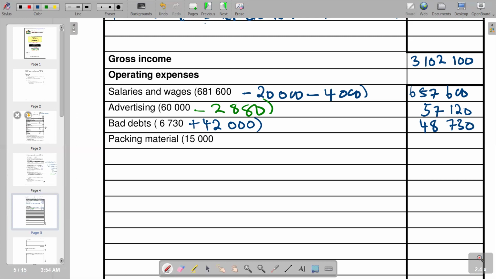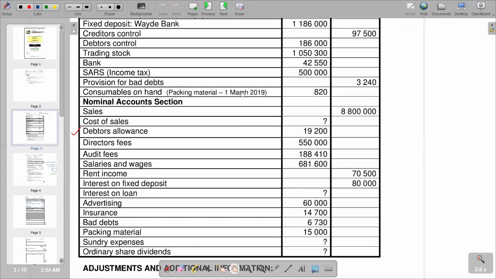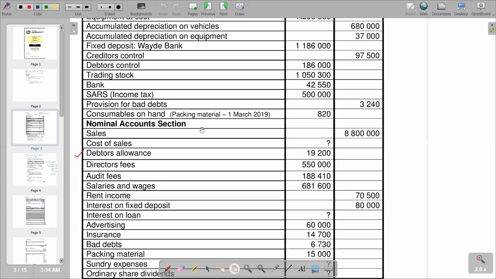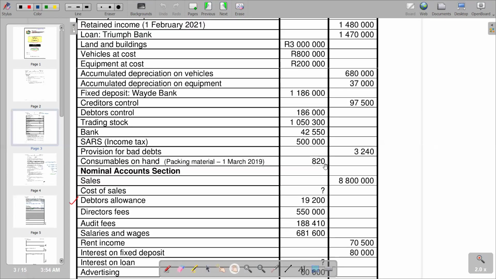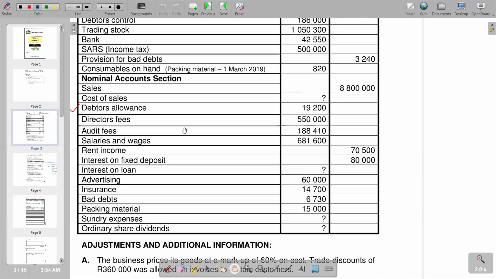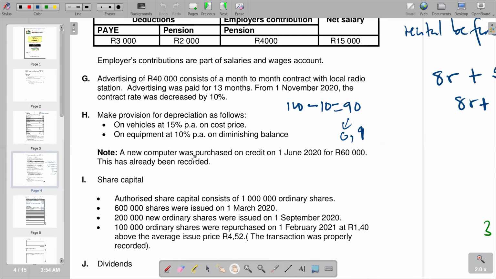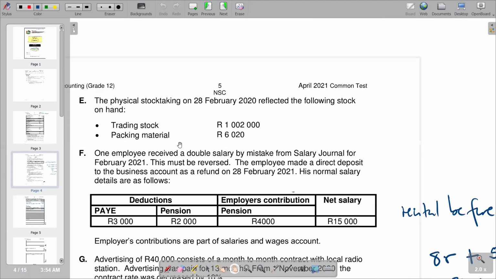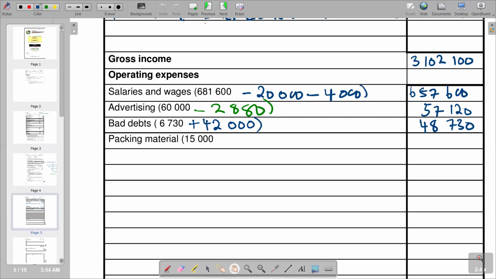We go to our consumables and we see that we've got packing material on 1 March 2019, which is obviously the packing material that we had at the beginning, 820, and we add the packing material that was purchased during the period, which we are given as 15,000. Then we subtract the packing material at the end, which we get from here, which is packing material 6,020. So that's how we are going to calculate it. So we come here, we say 15,000, and then we add our 800, and the answer that we are supposed to get is 9,800.